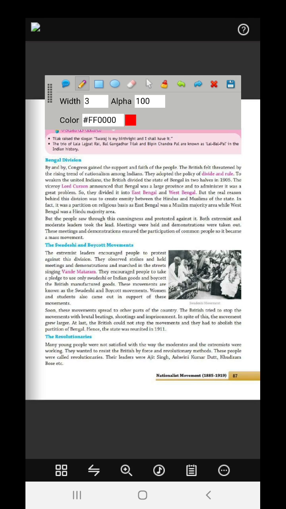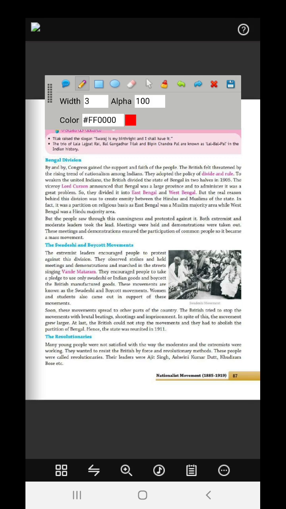East Bengal is what we call Bangladesh today, and you know West Bengal. But the real reason was to create enmity between the Hindus and the Muslims of the state. So all the Hindus were sent to the west. This was created to form a division between the Hindus and the Muslims.